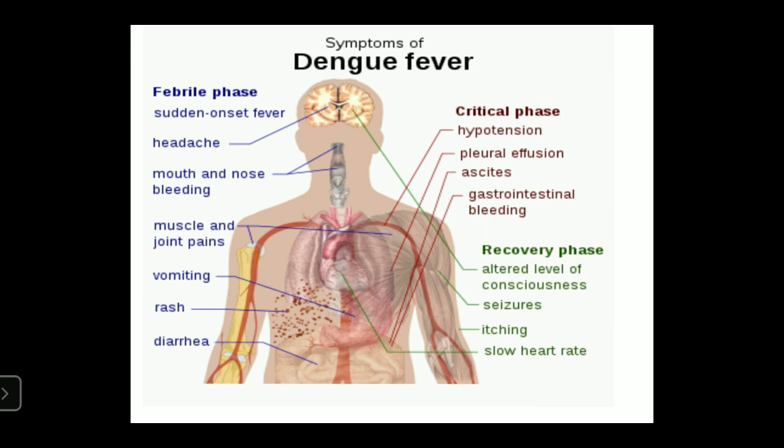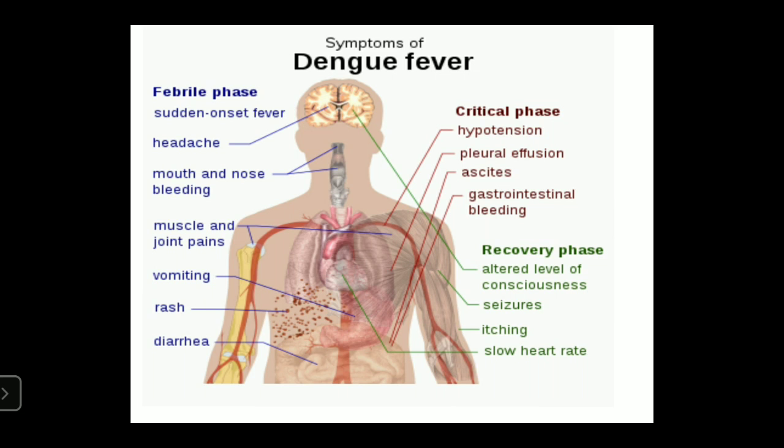The febrile phase occurs for 4 to 6 days. In this phase, there is sudden onset of fever, headache, mouth and nose bleeding, muscle pains, joint pains, and diarrhea. In dengue hemorrhagic fever, the febrile phase causes plasma leakage, increases the hematocrit value, and also causes thrombocytopenia.